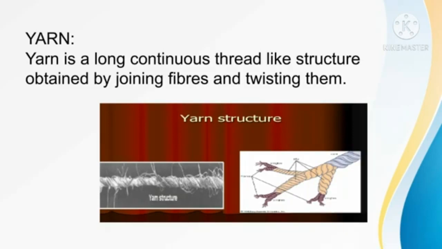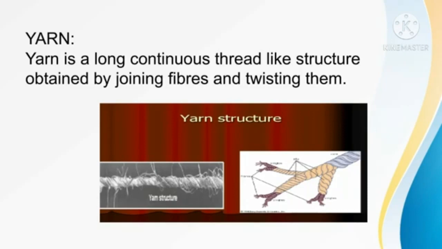Yarn is obtained from fiber. Yarn is a long, continuous thread-like structure obtained by joining fibers and twisting them. See this picture, how fibers are twisted to make yarn.